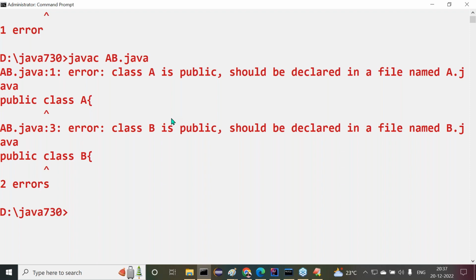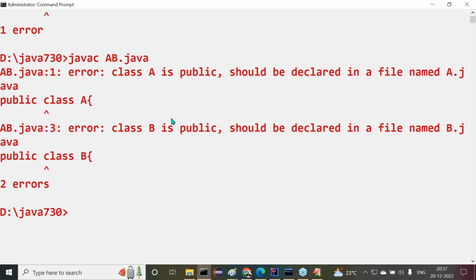In all the cases I checked, no. All the cases we checked here. Finally, what answer are we getting? Is it possible to provide more than one public class in a single Java file? No, not at all possible. Your answer is very clear. It is not possible to provide more than one public class in a single Java file.